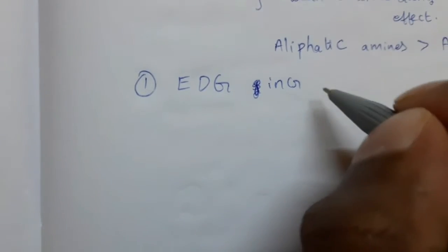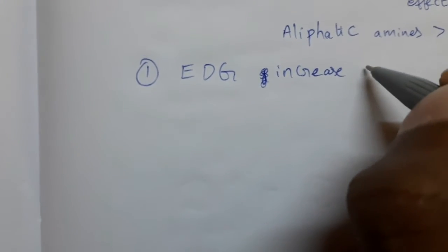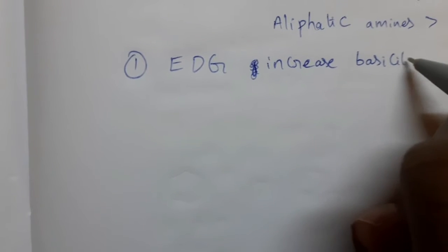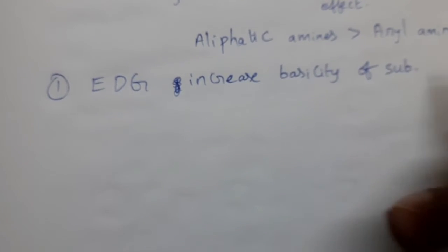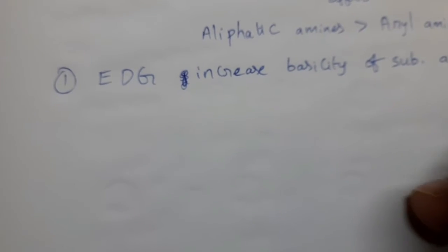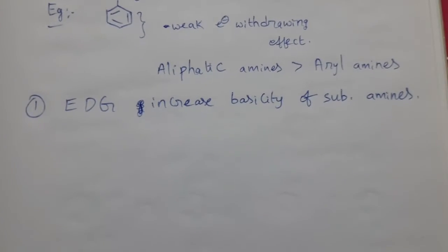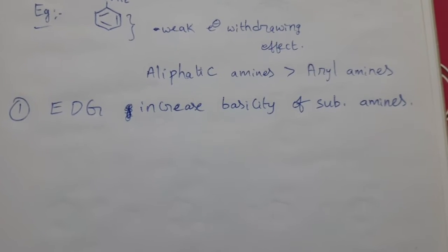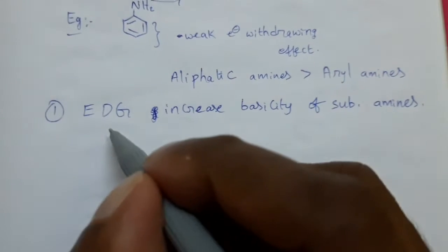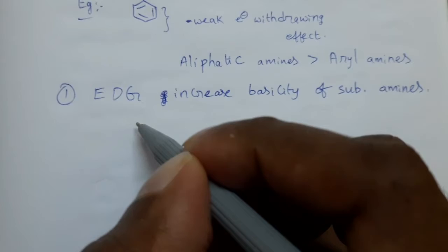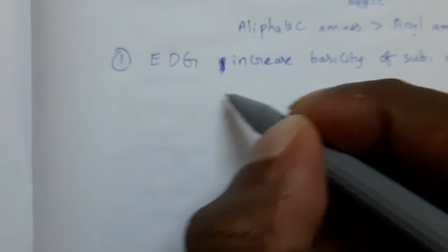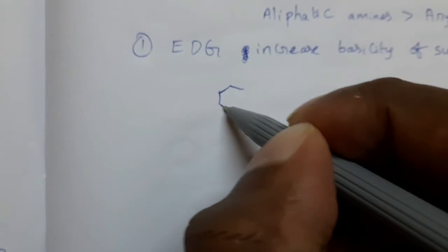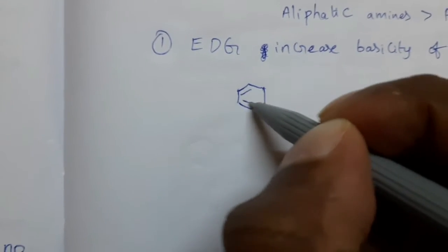Electron donating groups increase the basicity of substituted amines. Example, CH3 group is an electron donating group. CH3 is present on the aniline.